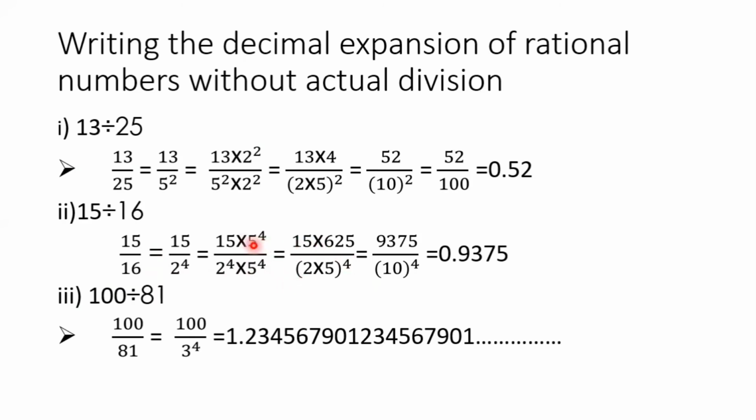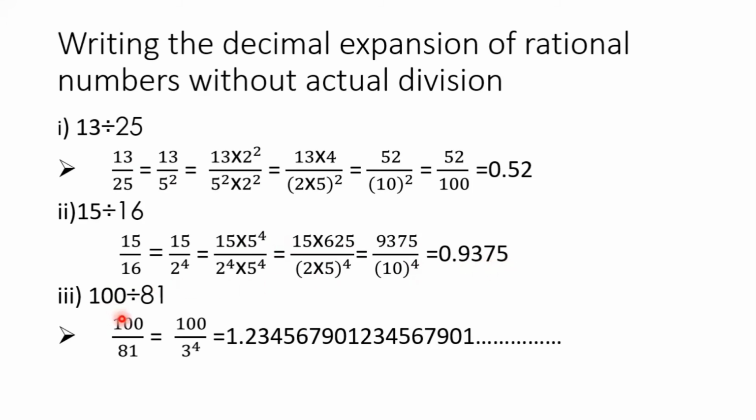Next, 15 into 625 by 2 into 5 whole power 4. That is 9375 by 10 power 4. So here also there are 4 digits after the decimal point. So it will terminate after 4 digits. So it is a terminating decimal.